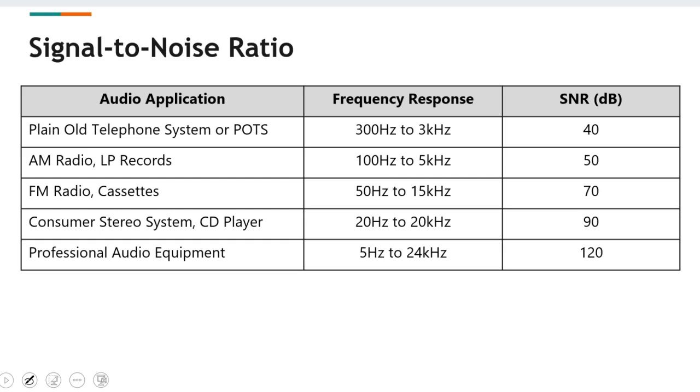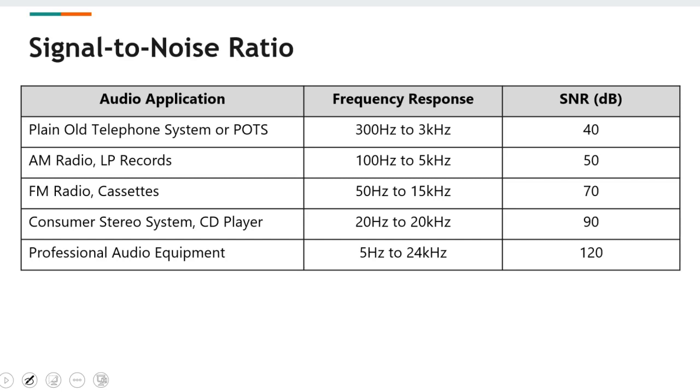So when we think about different equipment or different types of devices or audio applications, we can see that they have significantly different signal to noise ratio.